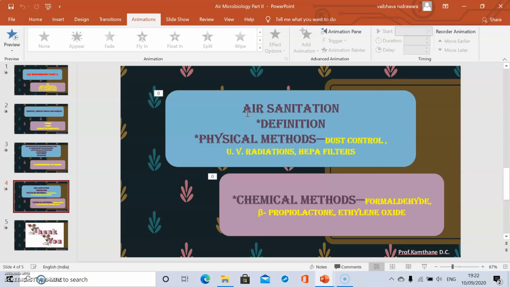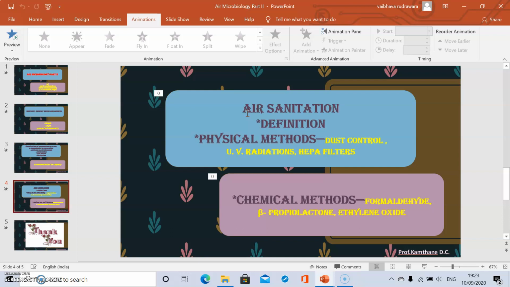Next one, ethylene oxide. This is one of the best chemical antimicrobial agents used to control microorganisms. It exists in liquid state below 10.8 degrees Celsius, and above this it vaporizes. These vapors are highly inflammable. To avoid the danger, it is generally mixed with carbon dioxide or freon, and this decreases the inflammability.